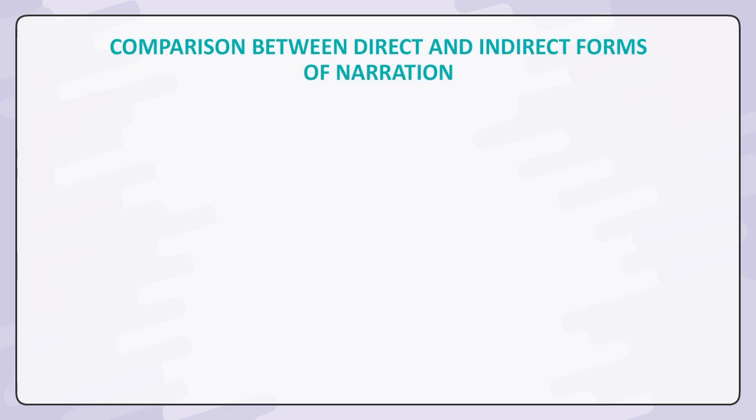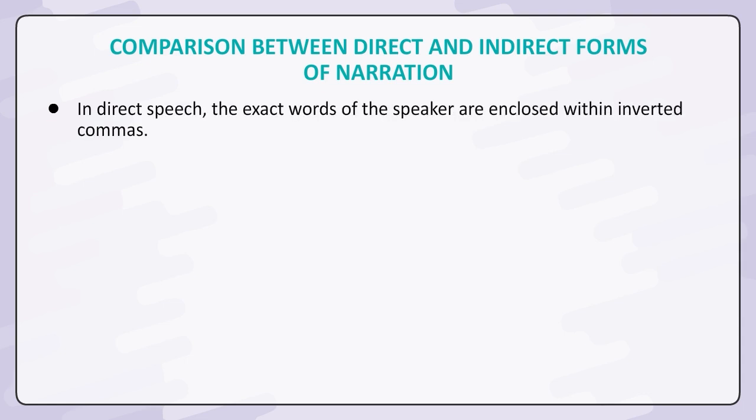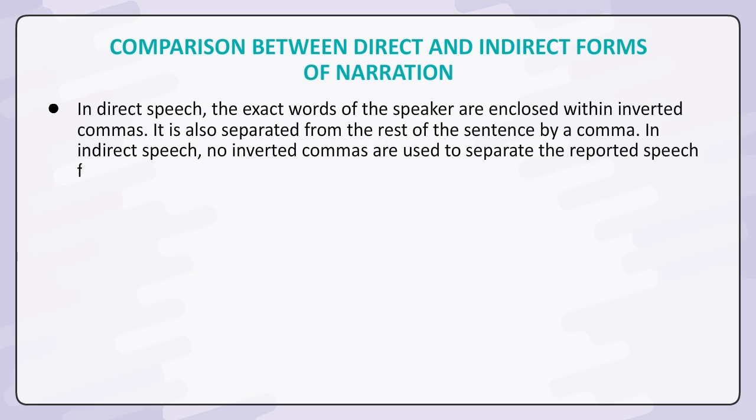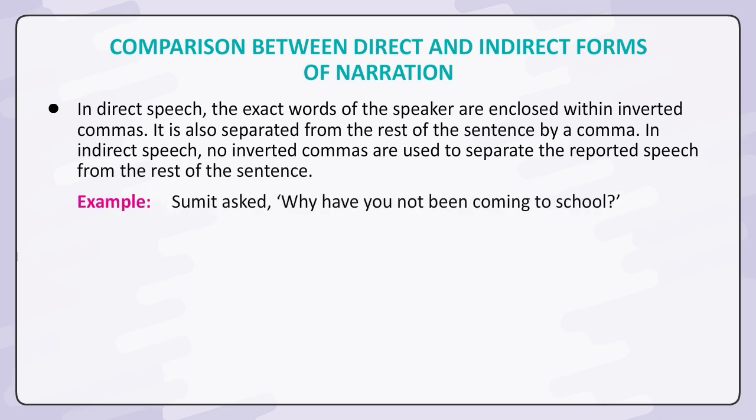Comparison between direct and indirect forms of narration. In direct speech, the exact words of the speaker are enclosed within inverted commas. It is also separated from the rest of the sentence by a comma. In indirect speech, no inverted commas are used to separate the reported speech from the rest of the sentence. Example. Sumit asked, "Why have you not been coming to school?" Sumit asked why I had not been coming to school.